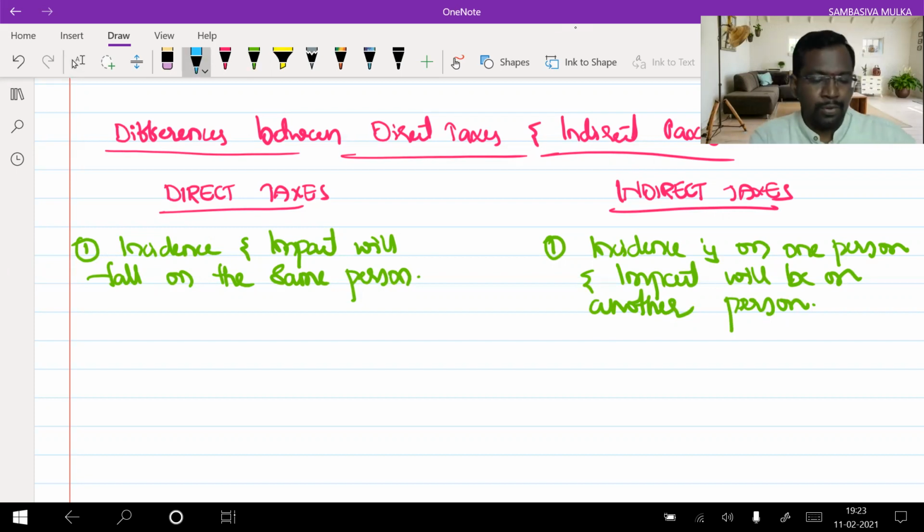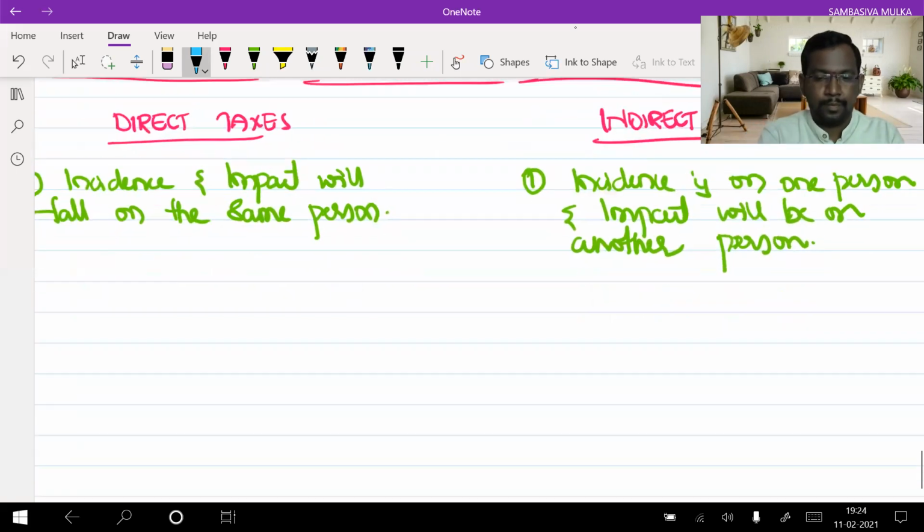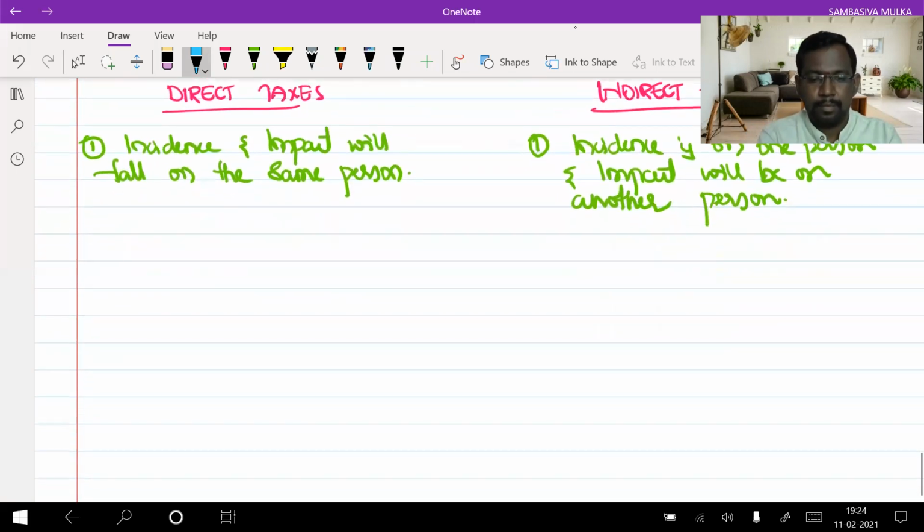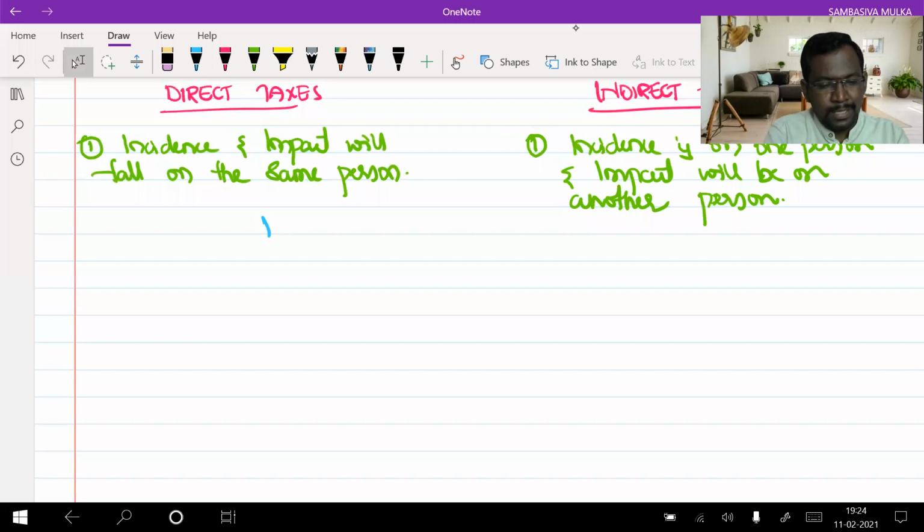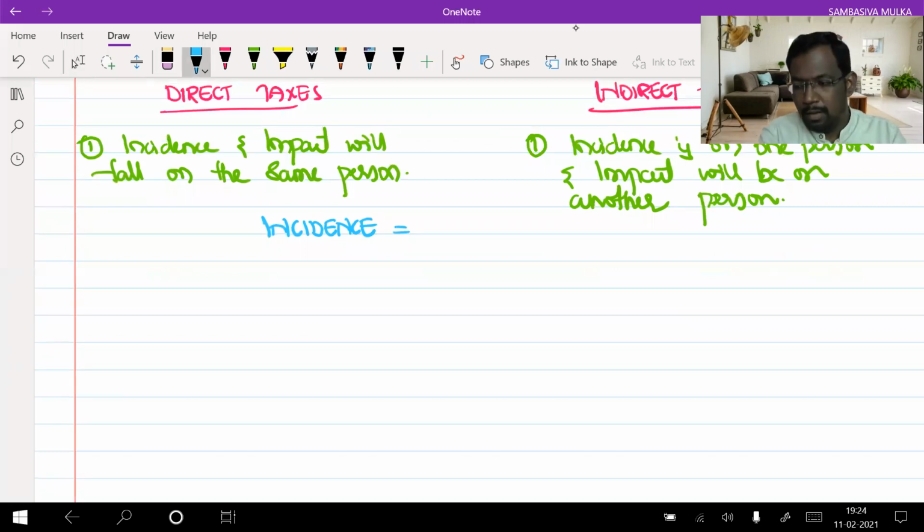Now, before trying to understand this difference, first we should understand what we mean by incidence and what we mean by impact. Incidence means the levy of taxes.